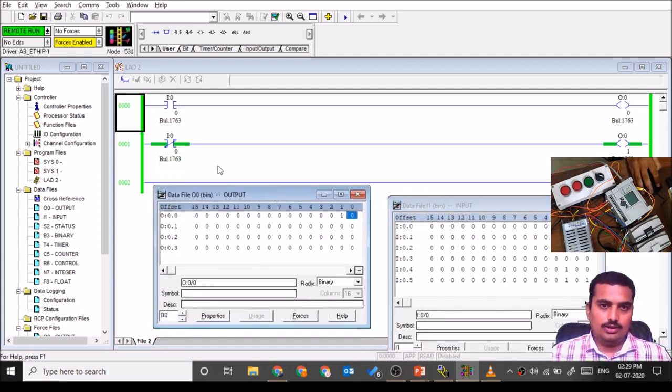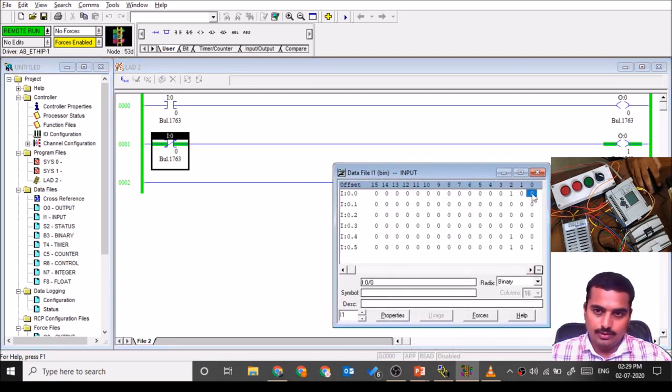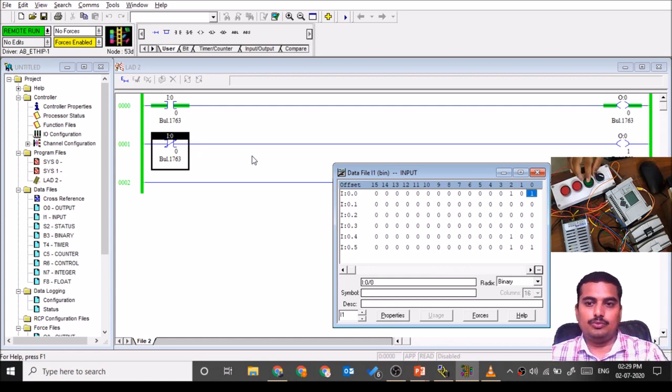So here we can see the same addressing I have given to NC. So if the status of the input is 0, it is conducting. As I press, the status of the input will change to 1, and it will not conduct.